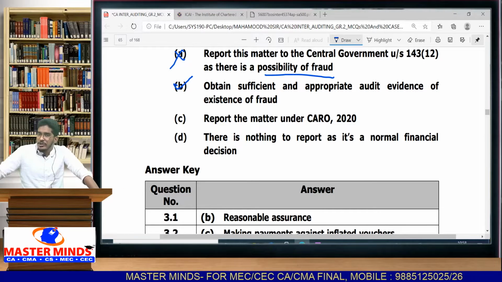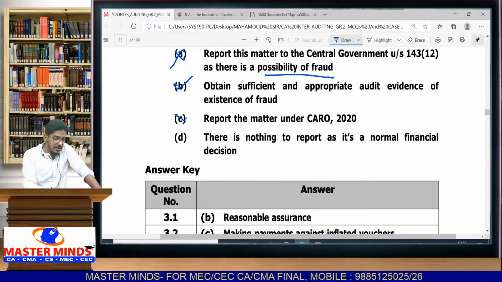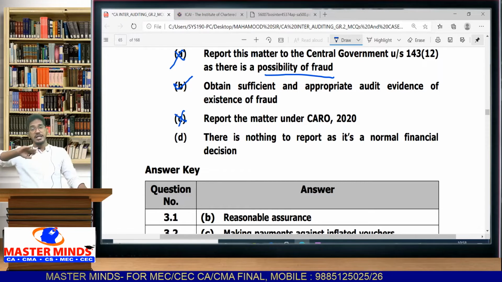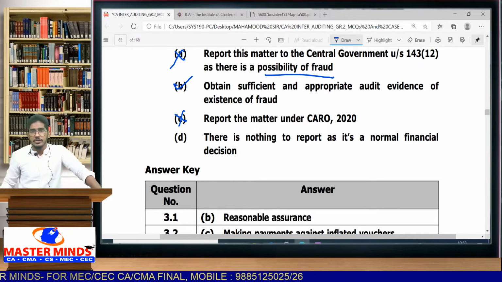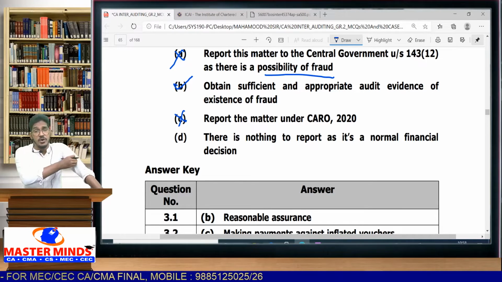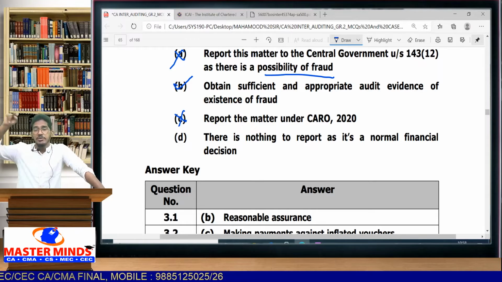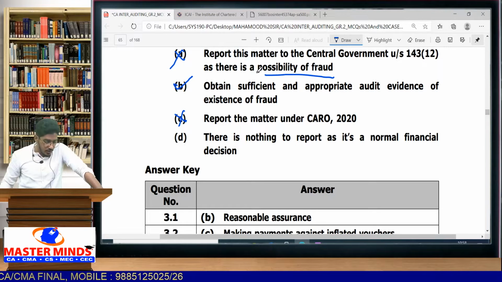Is this matter required to be reported under CARO? No, if the fraud has been found out, then you have to report that. Here you just have a possibility of fraud. No, not required to be reported. When the fraud is already noticed or reported, then you are required to report under CARO. Now it is not required.